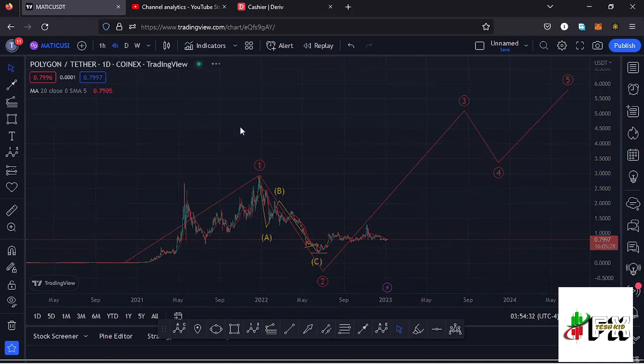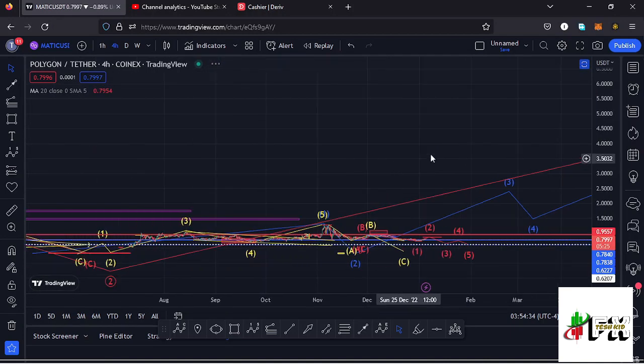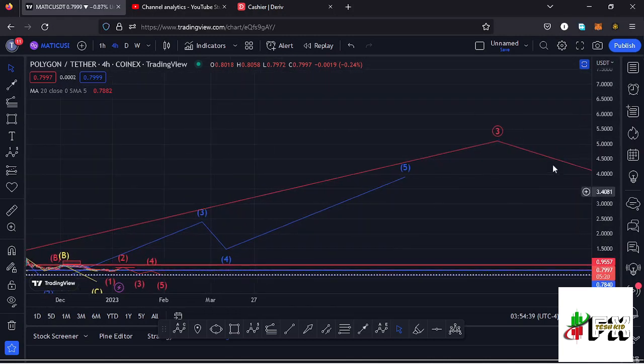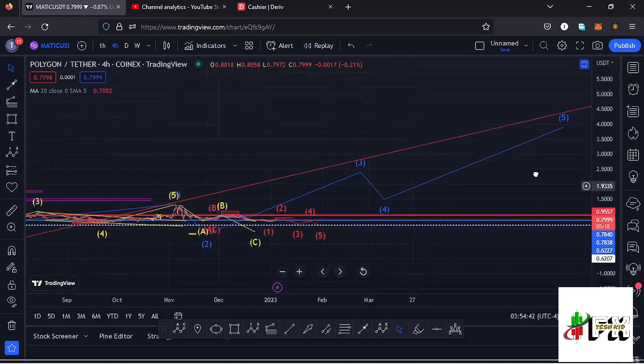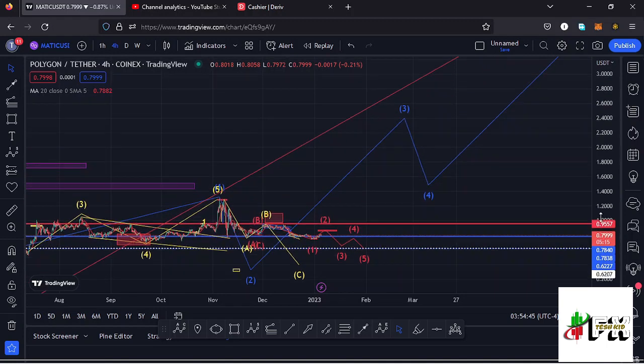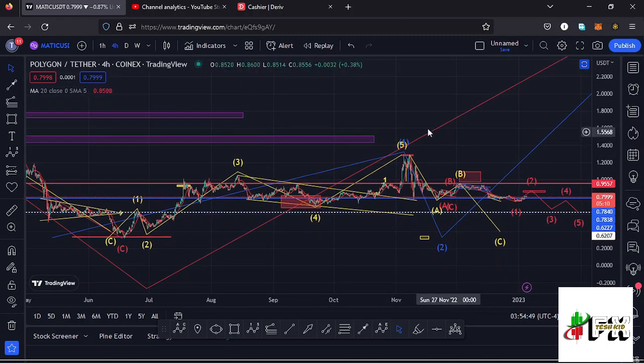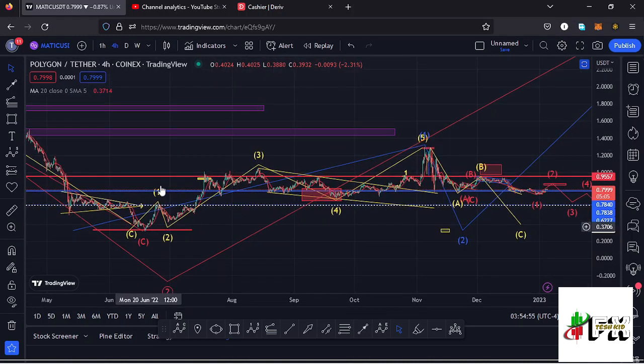And jumping to the 4-hour chart for further analysis, here on the 4-hour chart you can see we have this Elliot wave structure in blue, which is a fractal wave within the formation of this higher Elliot wave count 3 to the upside, where I believe we have completed the formation of that first wave to the upside. And that is after making a peak at around the $1.3 mark. That is when we completed the formation of that first wave to the upside, and that was after seeing this impulsive movement to the upside in the formation of that wave 1, where we also have a fractal wave in formation within that wave 1, which on this chart is represented by this Elliot wave structure in yellow.